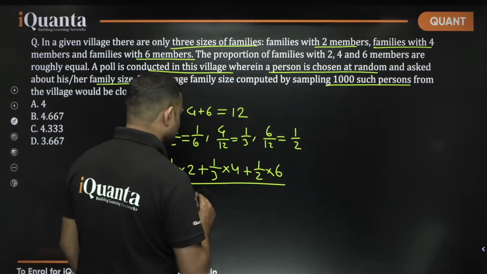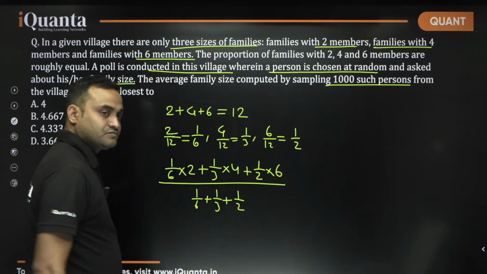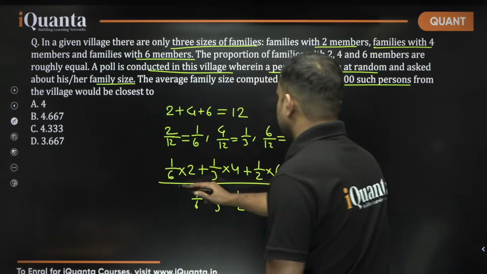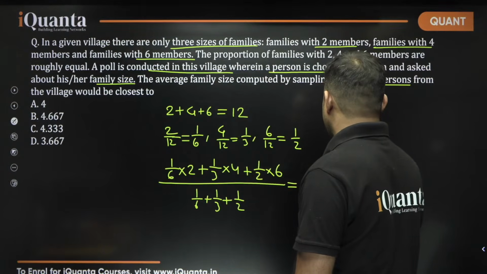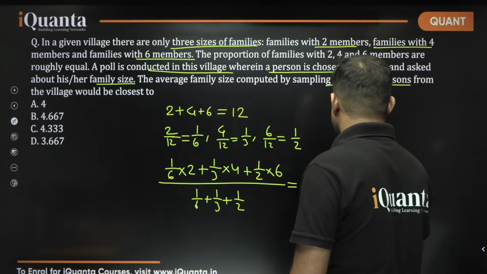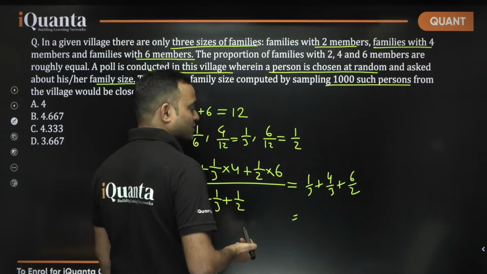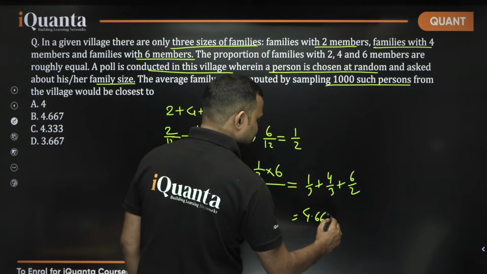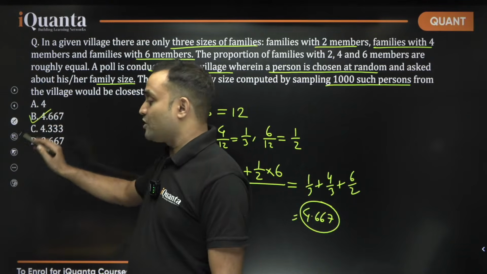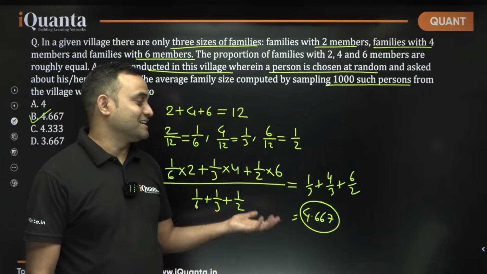So this is nothing but the weighted average: 1 by 6 plus 1 by 3 plus 1 by 2, which is nothing but 1. So this is equal to 2 by 6, 1 by 3 plus 4 by 3 plus 6 by 2. So 3 plus 1, 4.667. That's the correct answer. Answer is option B. Just the weighted average, nothing else.